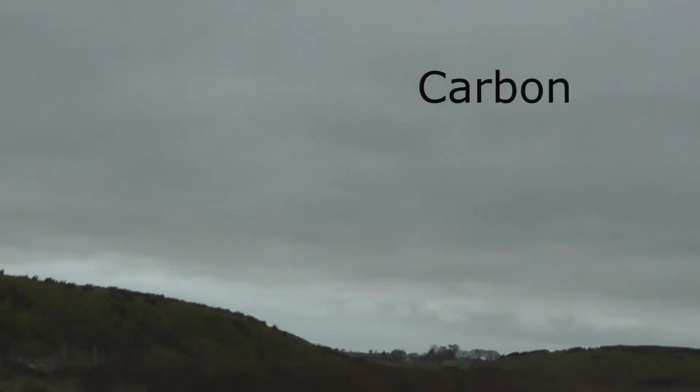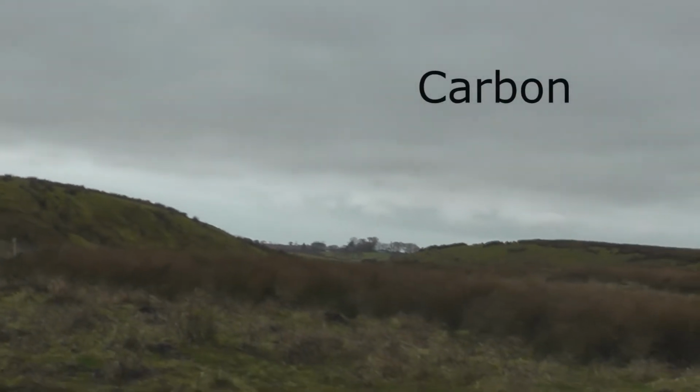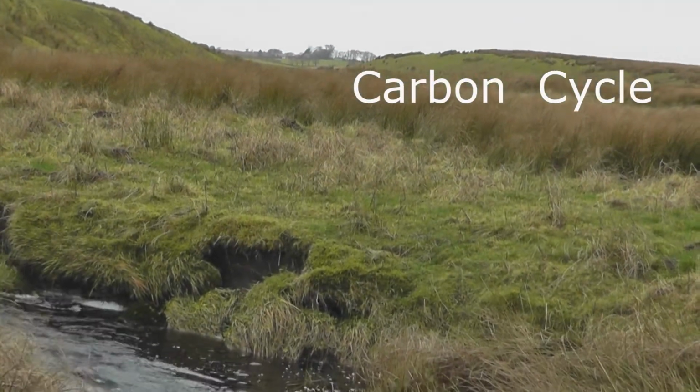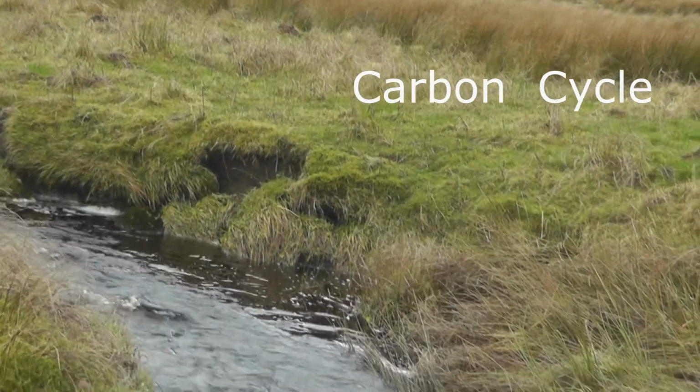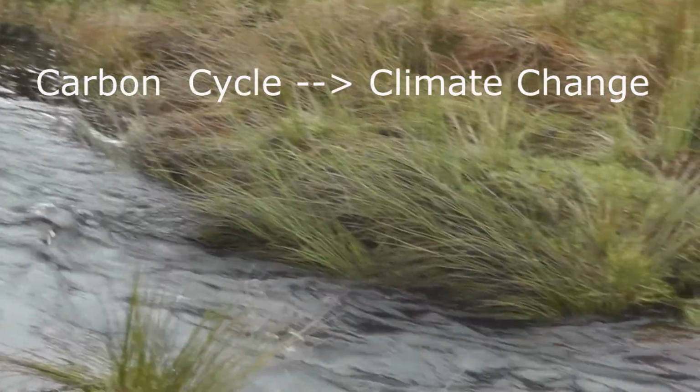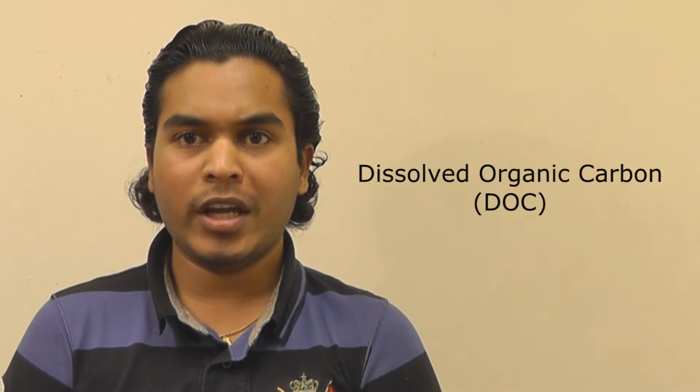Carbon is widely available in nature. The flow of carbon from one reservoir to another is known as the carbon cycle. Understanding how this carbon cycle is linked to climate change is one of the biggest challenges in the 21st century. Here, I endeavor to understand one particular component of the aquatic carbon cycle, which is dissolved organic carbon, often called